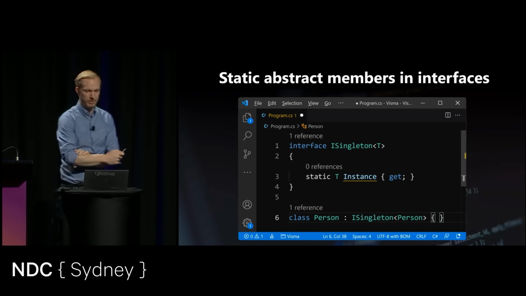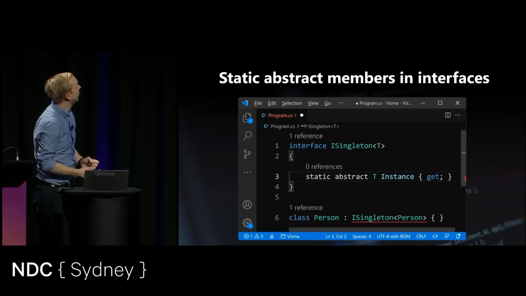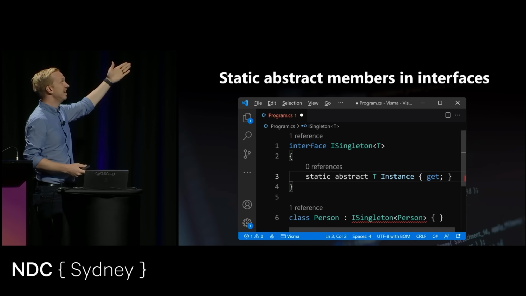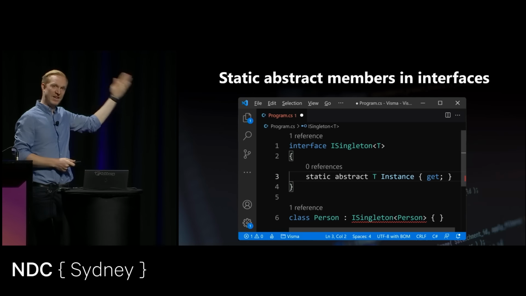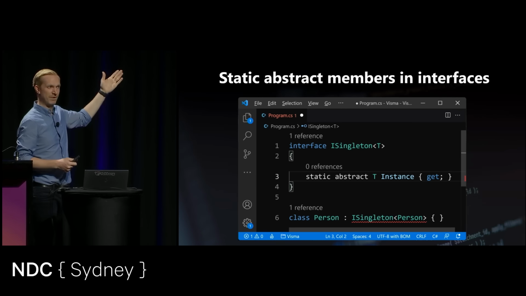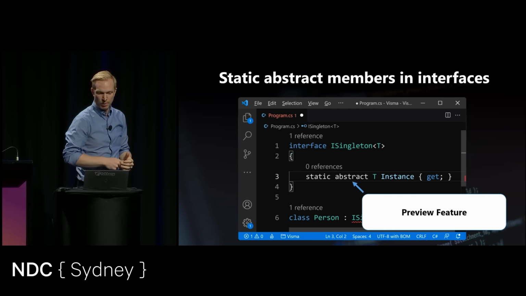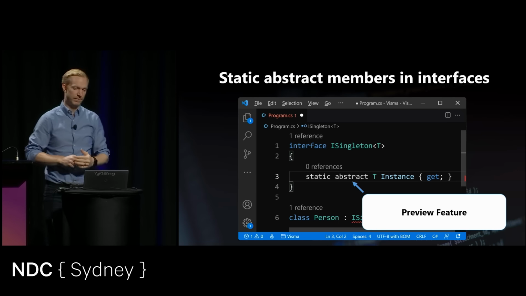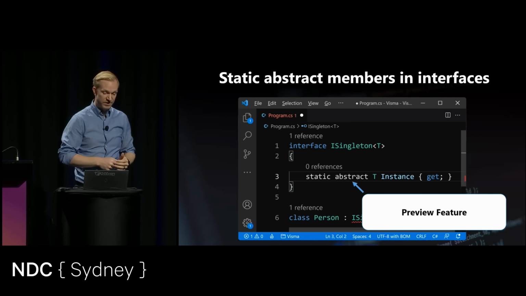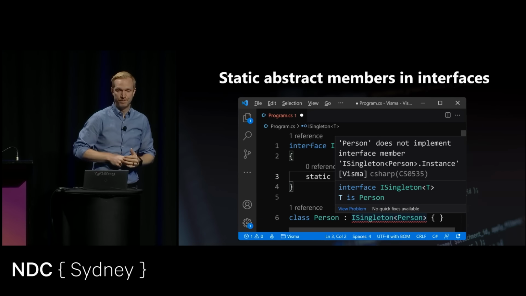So now with C# 11, this here is a preview feature, but if we do static abstract, it would then indicate that the Person class actually has to implement the interface, which I would have thought it would do without that abstract keyword. But this is a preview feature, and hopefully it's going to make it into the language. Not all of us do singletons, but this here is going to tell us that this doesn't implement that.